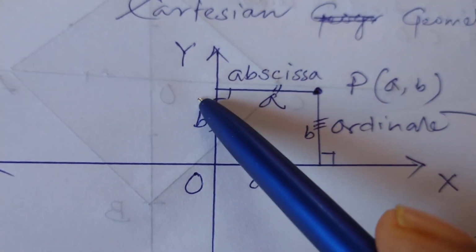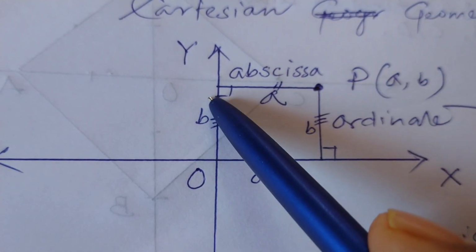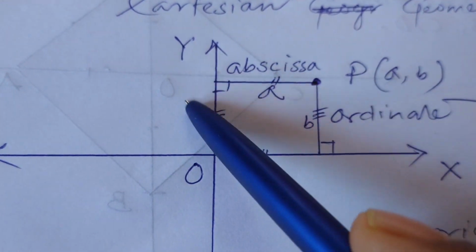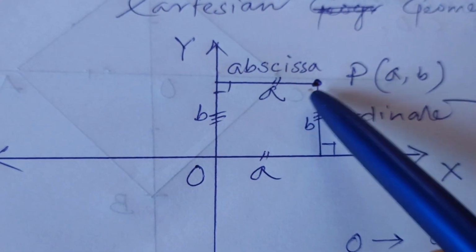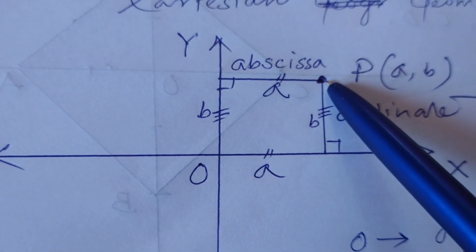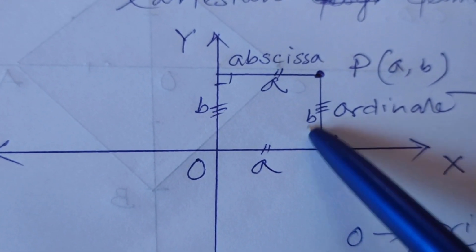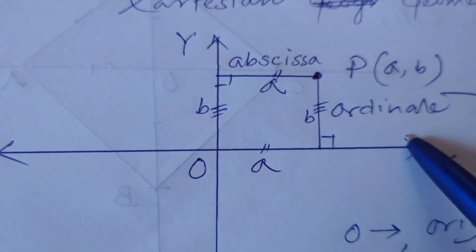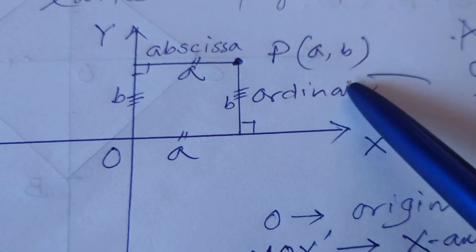A is the distance of the point from the y-axis, which is known as abscissa, and another number B is the distance of the point from the x-axis, which is known as ordinate.